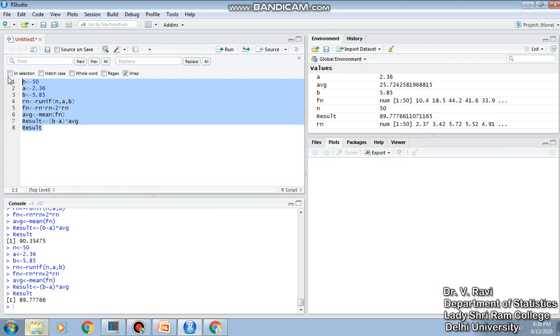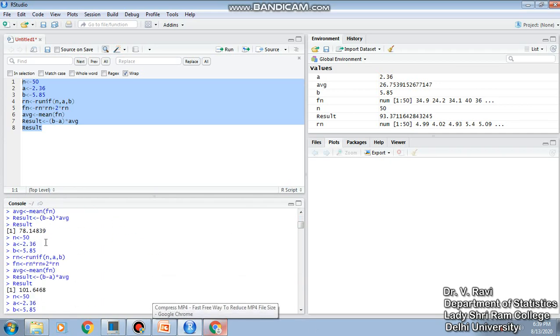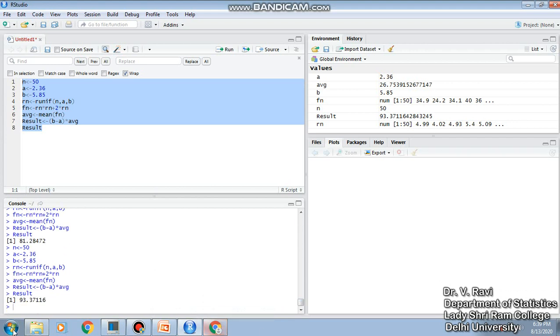As we keep on increasing the sample size, earlier when it was 30, the result was 78, very far from the actual result. But now as I'm increasing the sample size, the result comes nearer and nearer to the true value. So you can choose a larger sample size, maybe 500, maybe 5,000, maybe 50,000, and you will arrive closer and closer to the actual value.